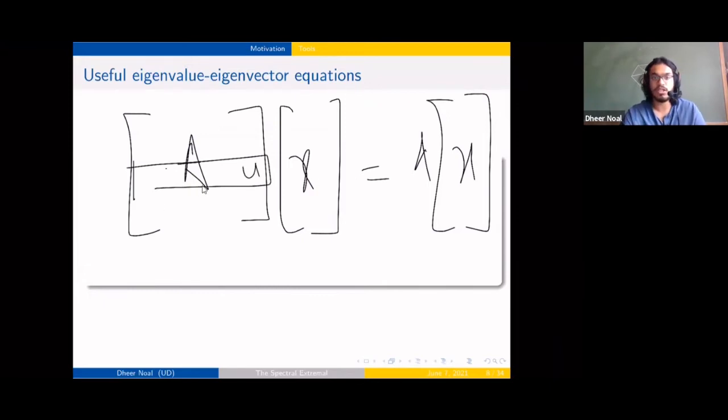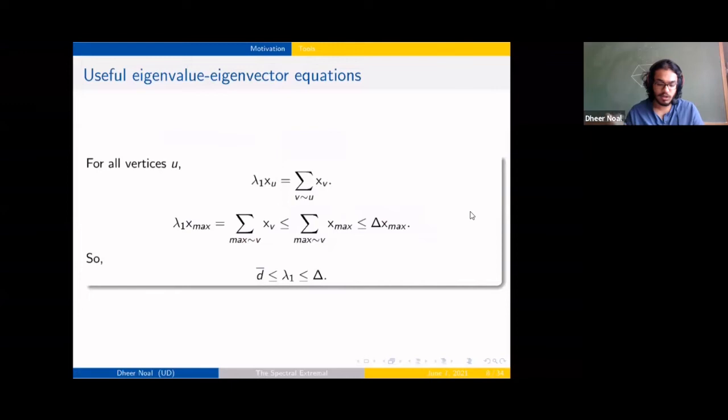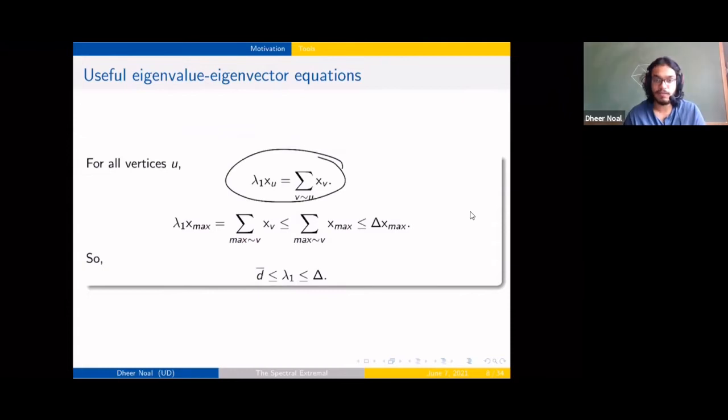Take this uth row and dot it with x. You get the scaled entry for the uth coordinate of x, right? So we have a bunch of equations, and maybe we can use this to get information about our graph, right? And so we can use this to write something like this.